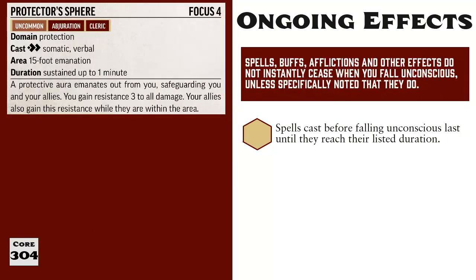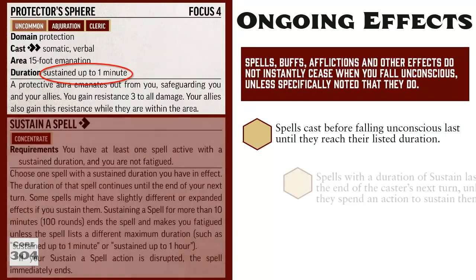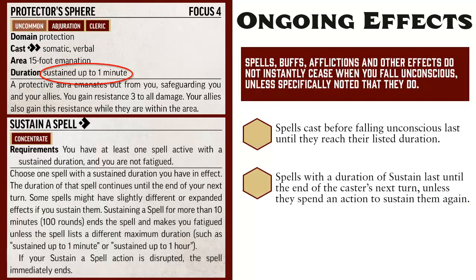But on the other hand, let's say you cast Protector Sphere and then get knocked unconscious. Does that mean the sphere goes away and your allies lose their damage resistance? Well, if we look at its duration, we see it says sustained up to 1 minute. Sustained means the spell ends at the end of your next turn unless you use an action to sustain it for another round. In the case of Protector Sphere, it can be sustained up to 1 minute.